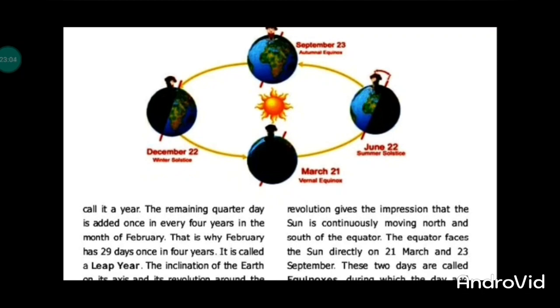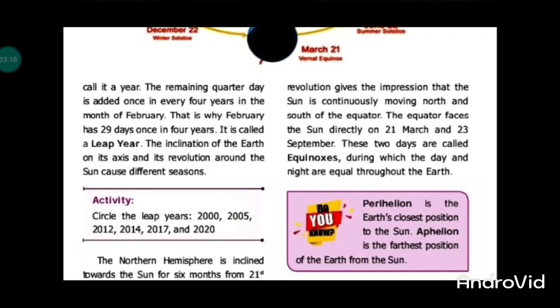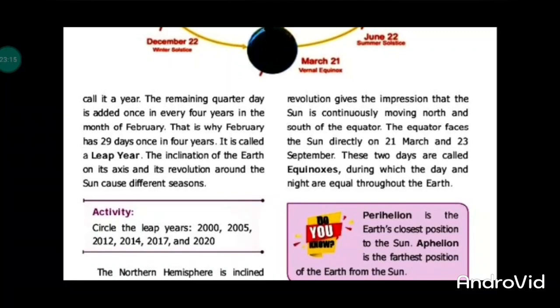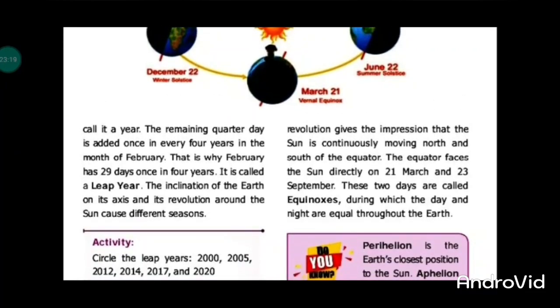The year is divided into 12 months, in two periods of 6 months: 21 March to 23 September, and 23 September to 21 March.